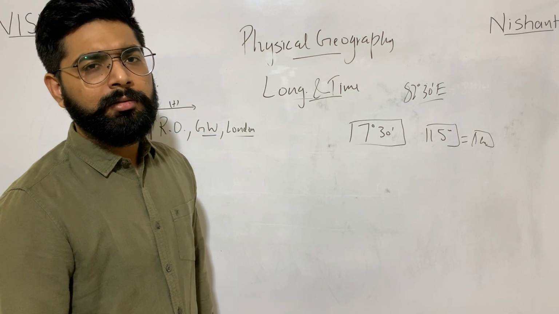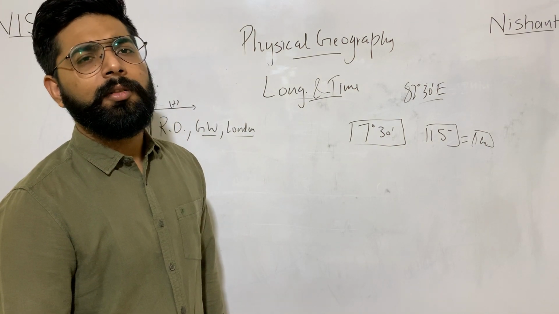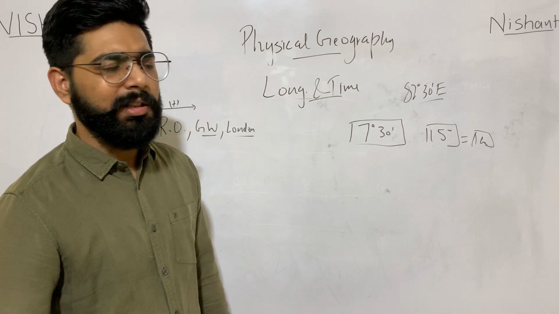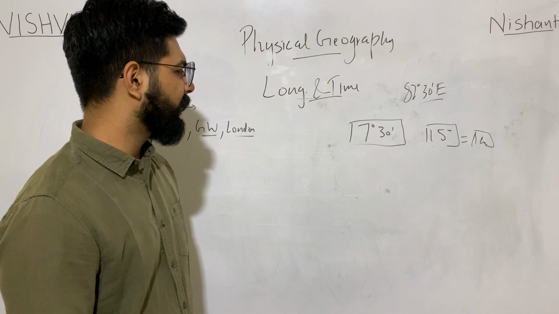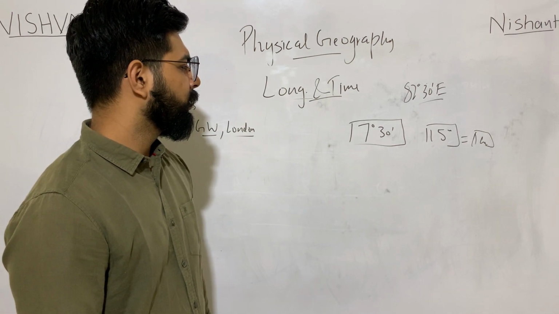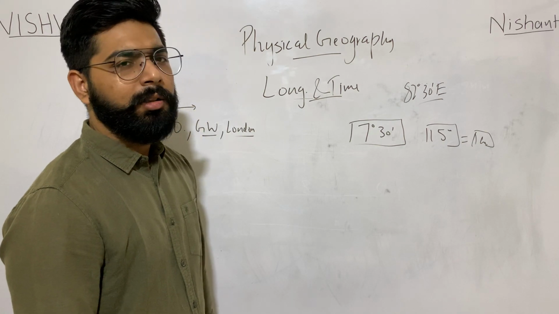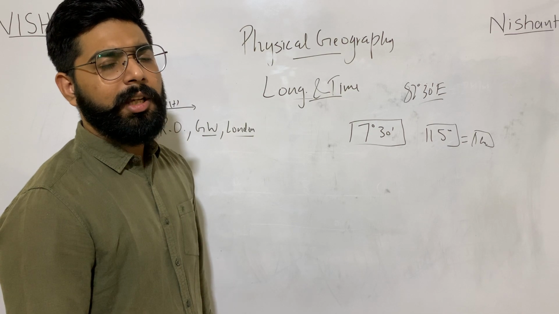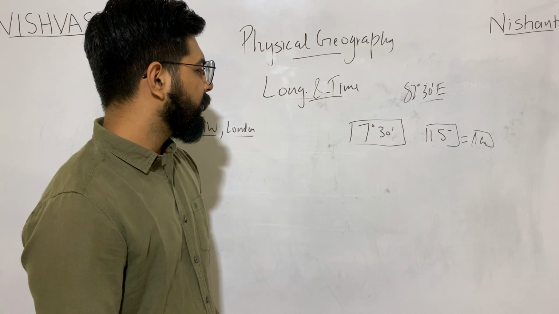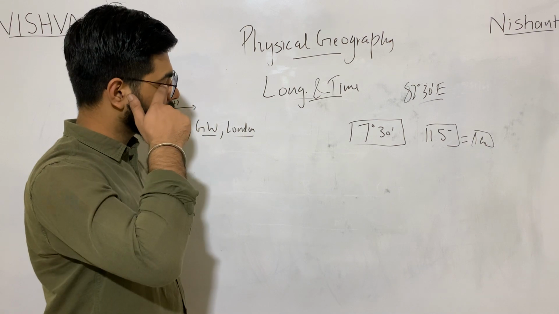So that it becomes convenient for the people of this world to maintain their watches, or for the flights, shipping, everything, for the international trade. So it was suggested that please choose your time zone as per the multiple of 7 degree and 30 minutes.